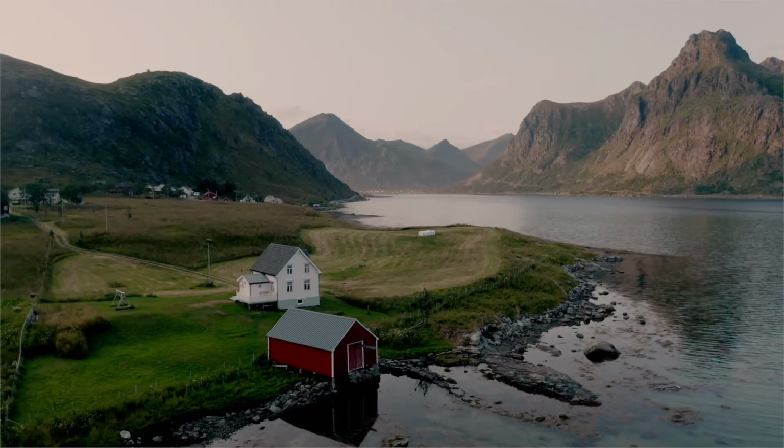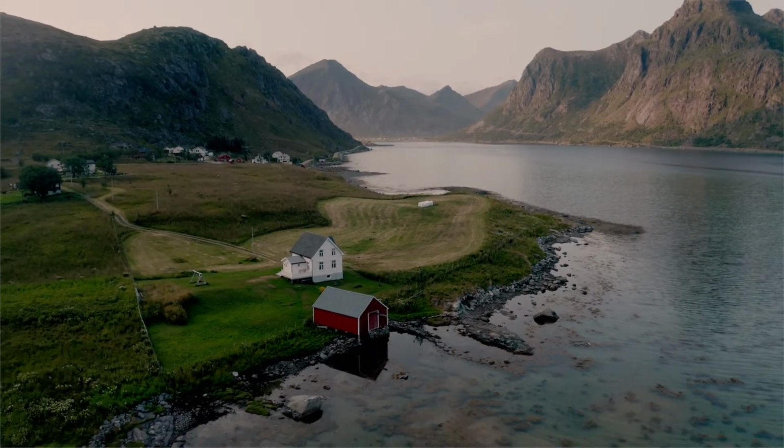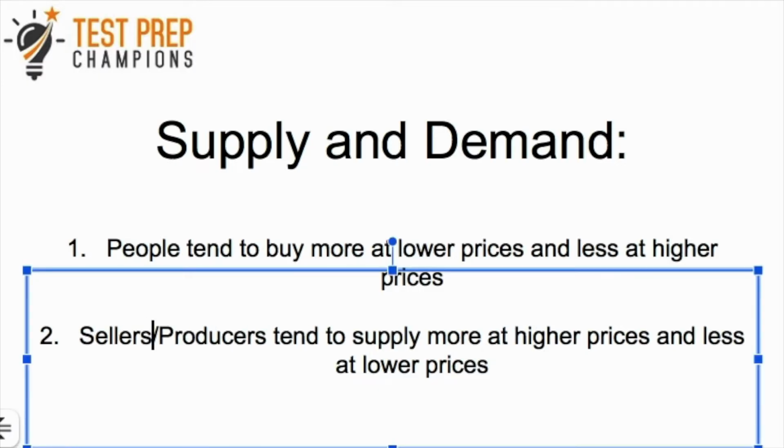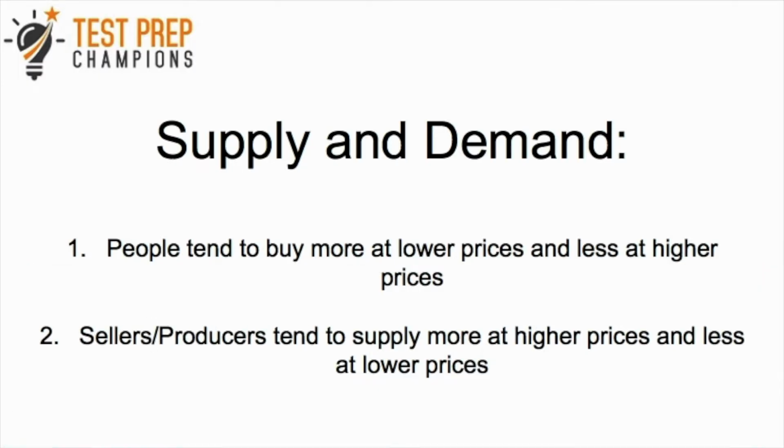And this brings us to a fundamental concept in economics: supply and demand. Now, supply and demand is a very critical concept that you should understand, and I'm going to introduce two general rules of thumb that go along with supply and demand. The first is that people tend to buy more at lower prices and less at higher prices. And the second rule of thumb is that sellers or producers tend to supply more at higher prices and less at lower prices.